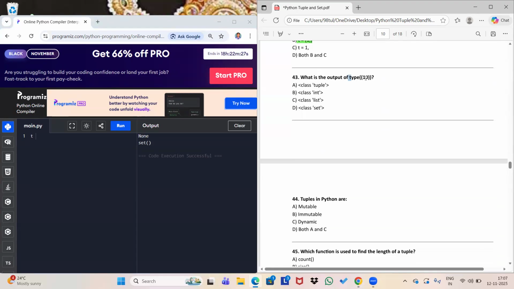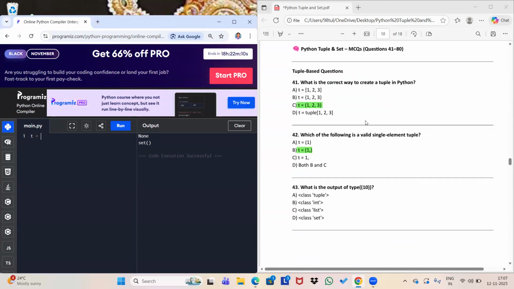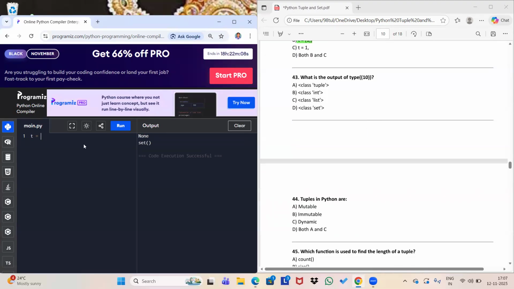If you want, you can check it from here. Let me type this. Suppose I'm creating T, assigning operator.